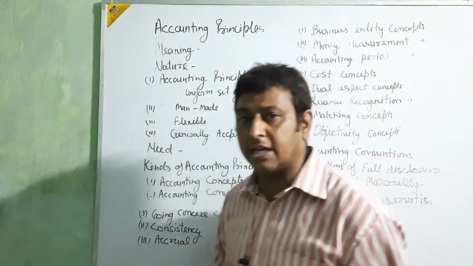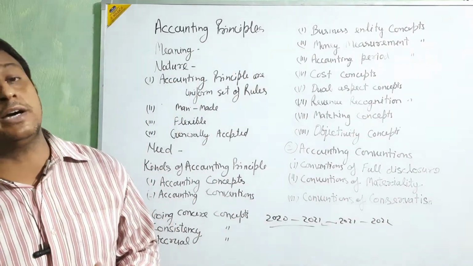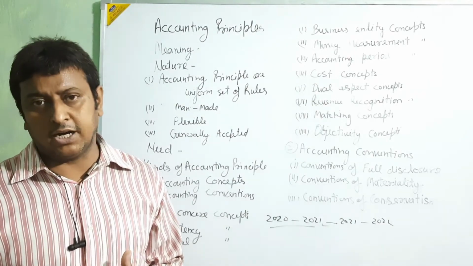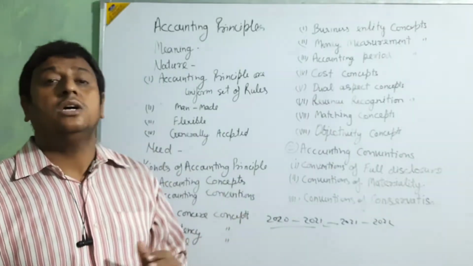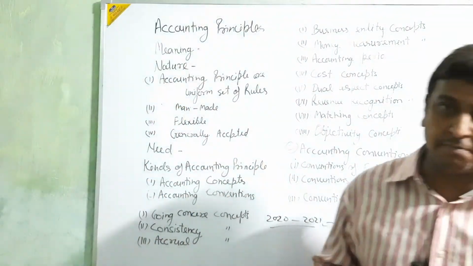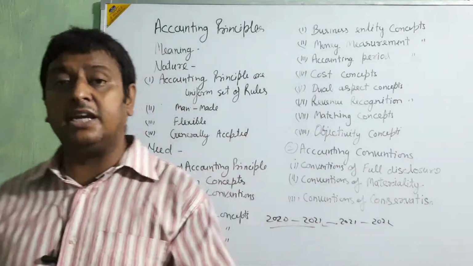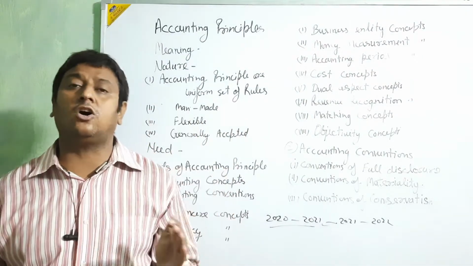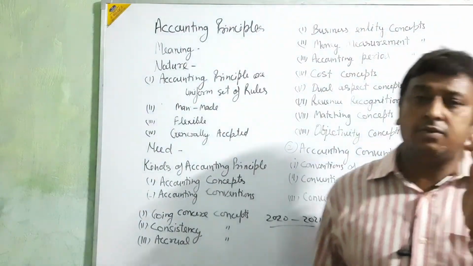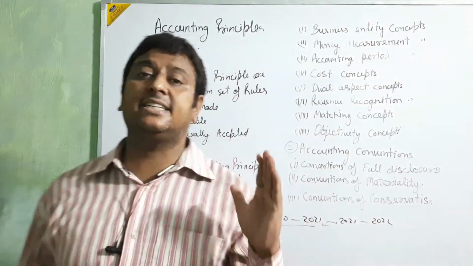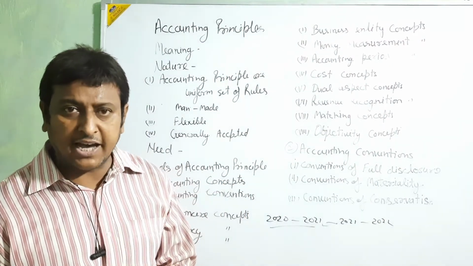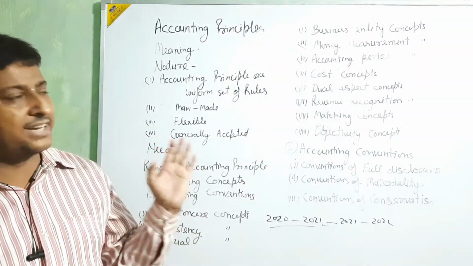Okay, beta, both are separate. Even in a sole trader, where all the things are related with the sole owner, we are taking the business and the businessman as different entities. On the basis of this entity, when the businessman withdraws anything from his business as cash or goods, we are treating that as a drawing, beta. Okay, clear? We are taking that as a drawing.